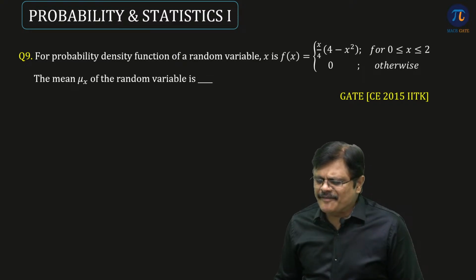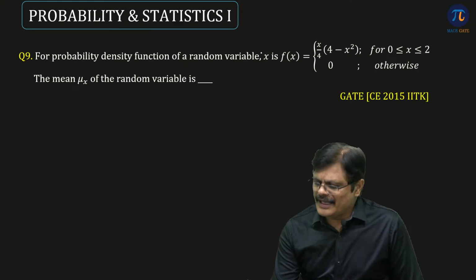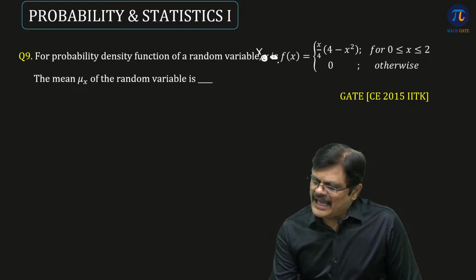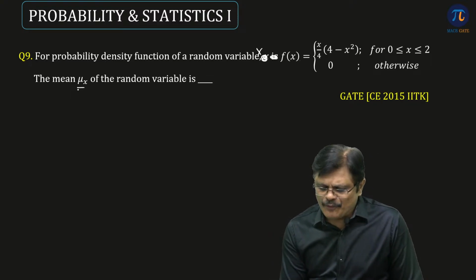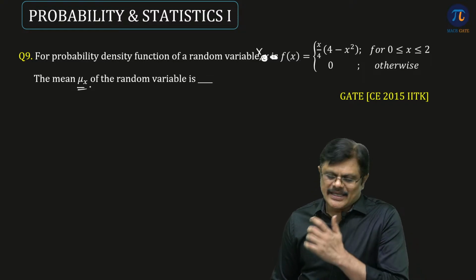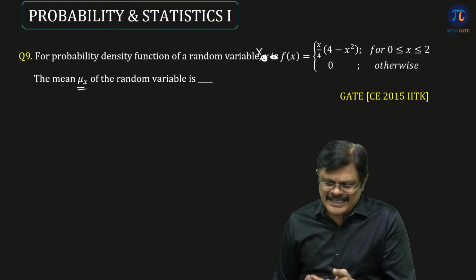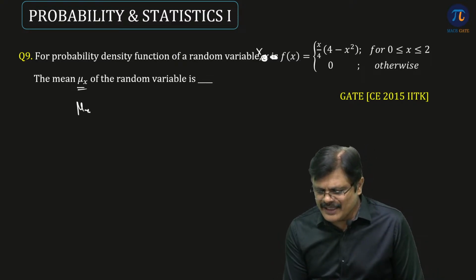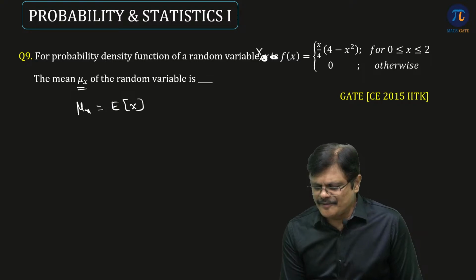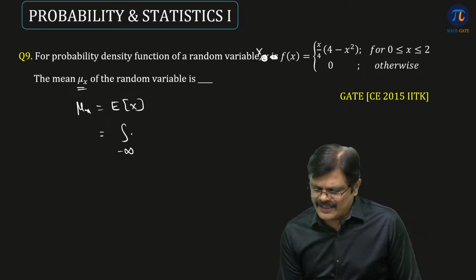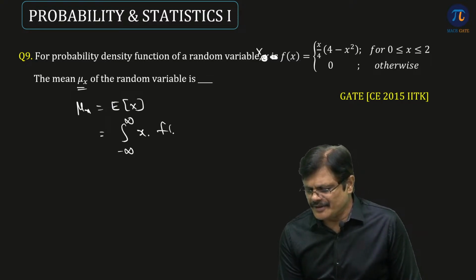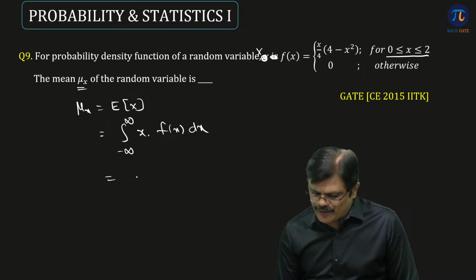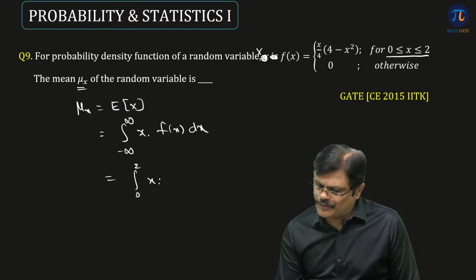For the probability density function of a random variable x, f(x) is given, then what is the mean of the random variable? That is, the PDF is given, and it is asking for the mean of the random variable. Direct question, sir. Mean means what? Mean is nothing but the expected value of x, which is the integral from minus infinity to infinity of x into f(x) dx. So here the function is defined only from 0 to 2. So 0 to 2, x into what is f(x)?